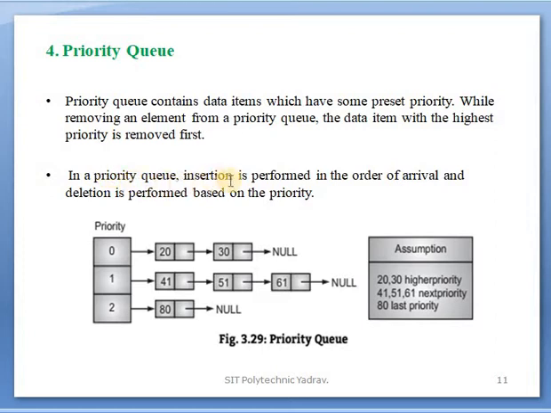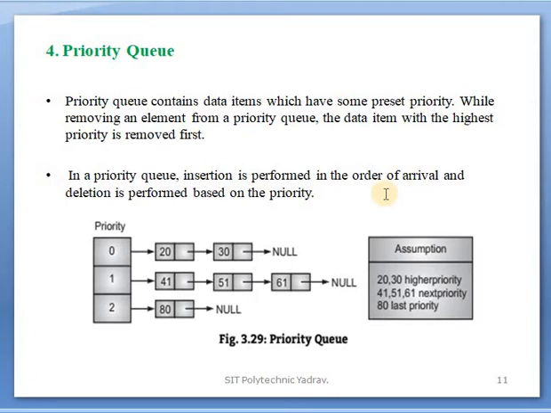In a priority queue, insertion is performed in the order of arrival and deletion is performed based on the priority. Clear? In a priority queue, data will be added and data will be deleted. How is this possible? Insertion is performed using the order of arrival.